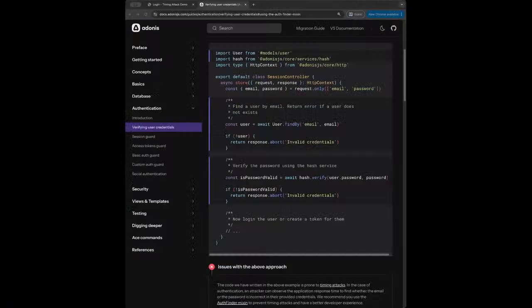By reading the AdonisJS documentation, it has an explicit example of what not to do, which is what we just did. It basically tries to do the same thing. Find the user, and if the user exists, it will try to find the hash for that user, and then will do whatever it needs to do. So this is not the recommended practice. How could we handle that to minimize the attack surface?